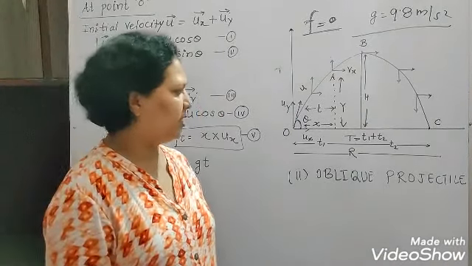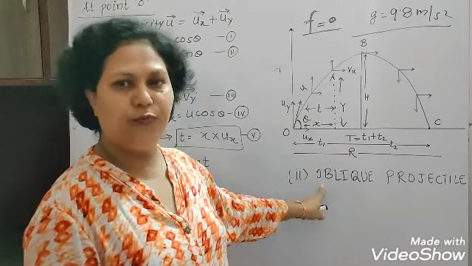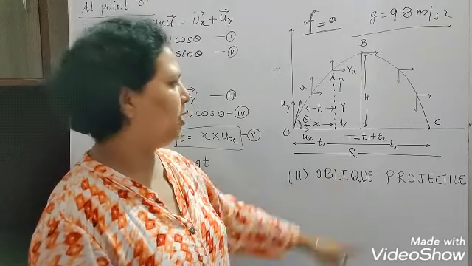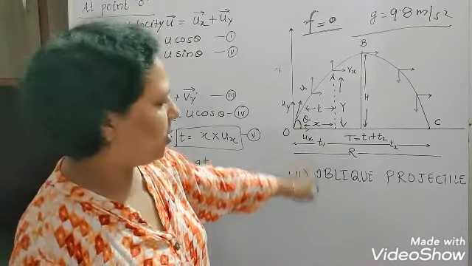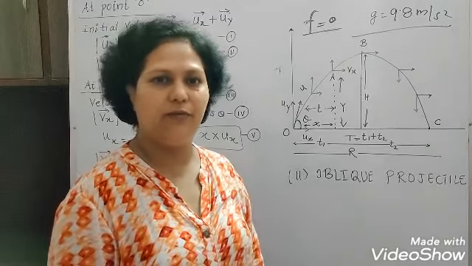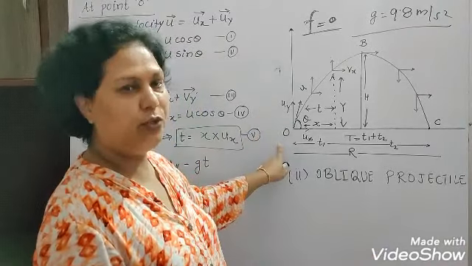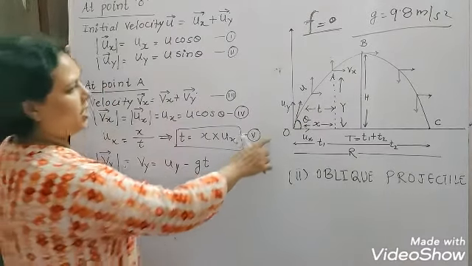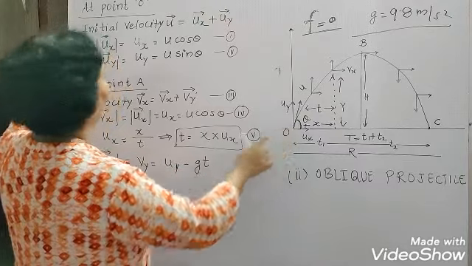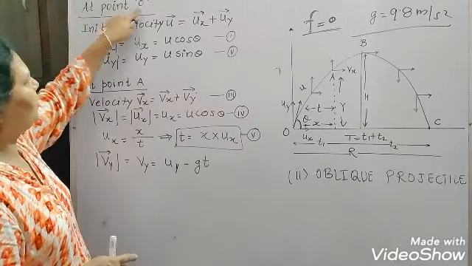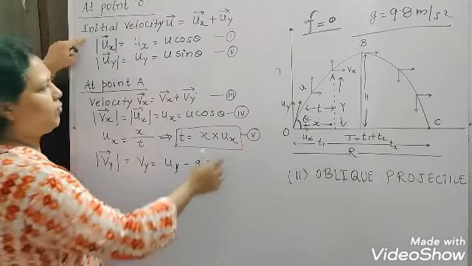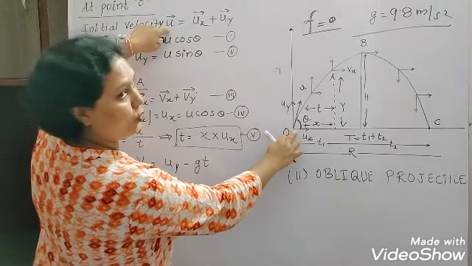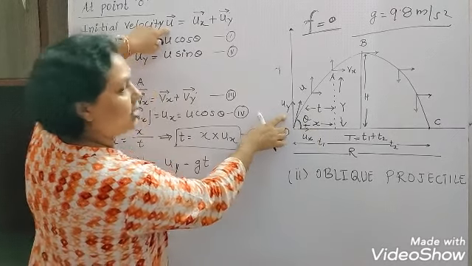So now we will prove the formula for the trajectory of the oblique projectile. This figure I have already explained to you. If we start from this point O, the initial velocity here is u, which is resolved into two components, ux and uy.